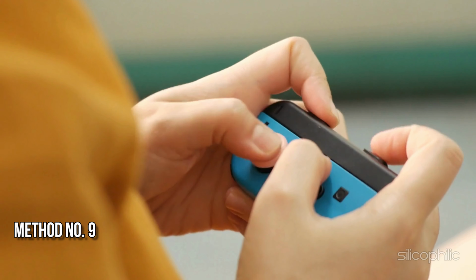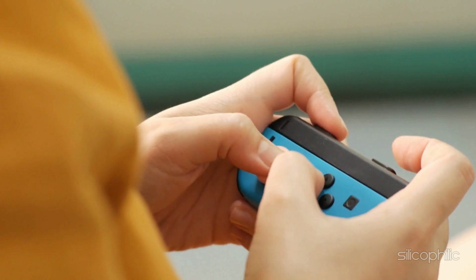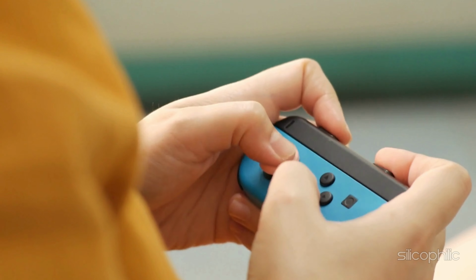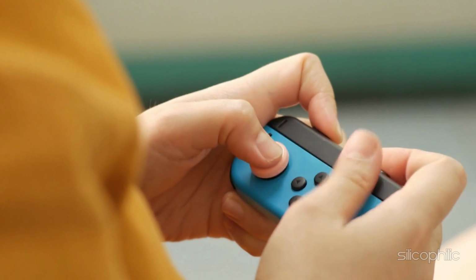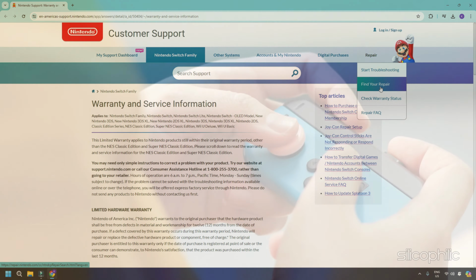Method 9. Contact Nintendo support. If you have tried all these steps shown and the issue persists, it may be best to contact Nintendo support for further assistance. You can click on this link and select the console you are using. Then select the issue and follow the on-screen instructions provided by the team to fix the issue. You can also book for a repair and follow the on-screen guide.